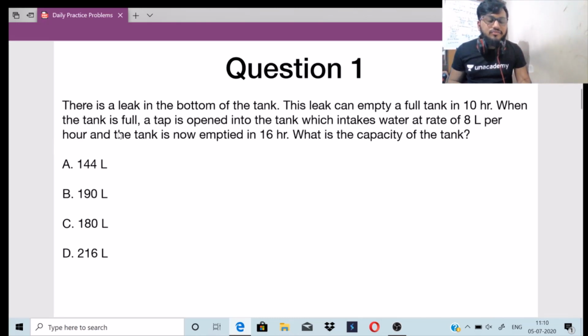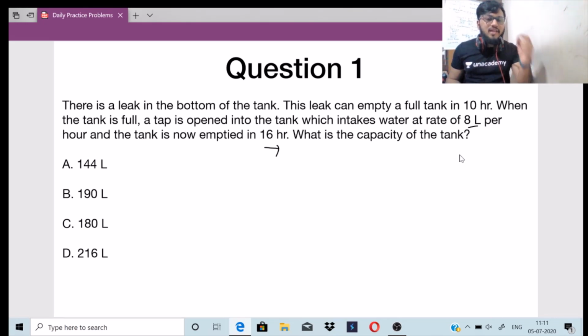When the tank is full, a tap is opened into the tank which intakes water at the rate of 8 liters per hour. So when a tap is opened into the tank, the tap fills the tank at 8 liters per hour capacity, and the tank is now emptied in 16 hours. So when the tank is full, the tap helps in filling the tank at 8 liters per hour, but because of the leak it can empty the whole tank in 16 hours. So what is the capacity of this tank? You have to find out.